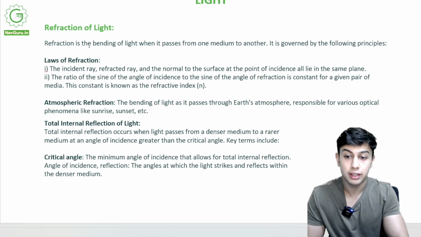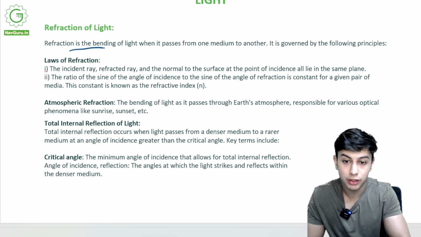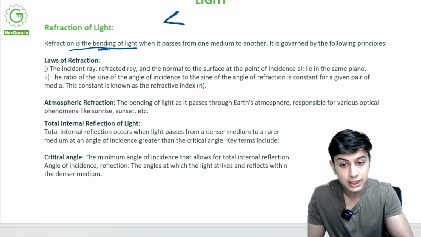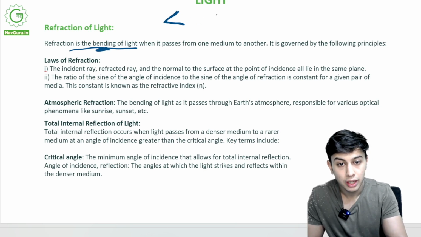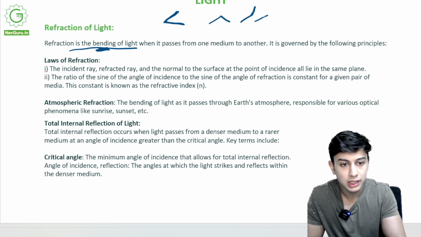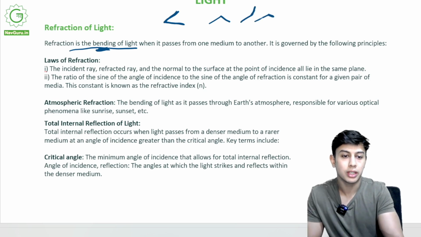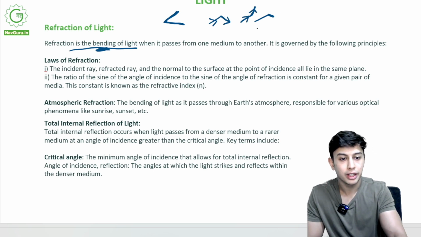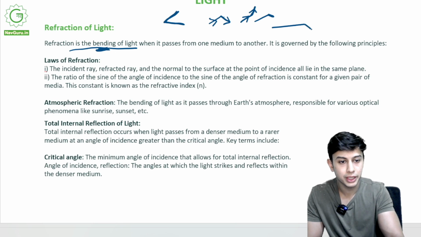Refraction of light. Refraction is the bending of light. Reflection is bouncing. Refraction is bending. I'm not totally reflecting this, I'm just slightly bending this way, or slightly bending this way. The light is coming over here, going like this. This is reflection. This is refraction, just bending. If you were going straight, I would just bend you over this way.